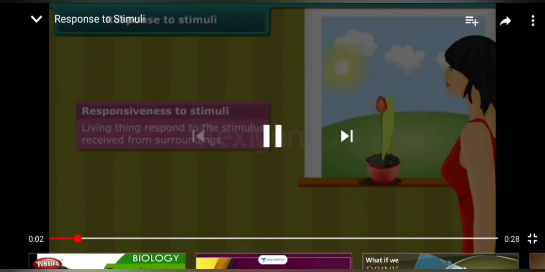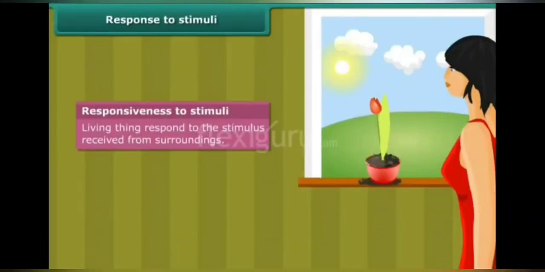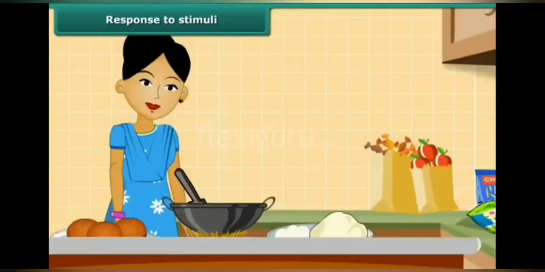If you place a plant near the window, you observe that the plant bends towards the light entering through the window. This characteristic is called responsiveness to stimuli. Similarly, when we touch a hot utensil, a spontaneous reaction is to pull our hand back. Thus, living things respond to the stimulus received from the surroundings.